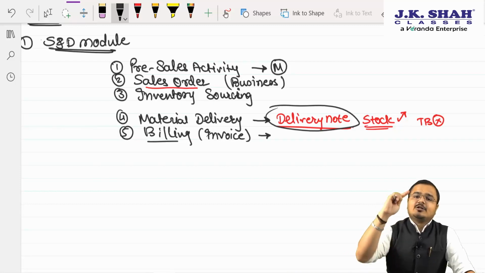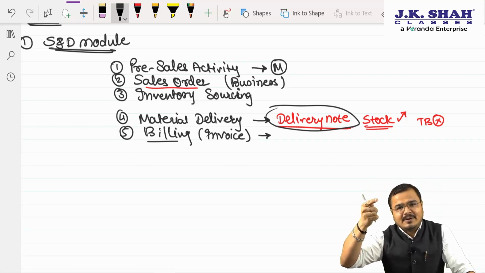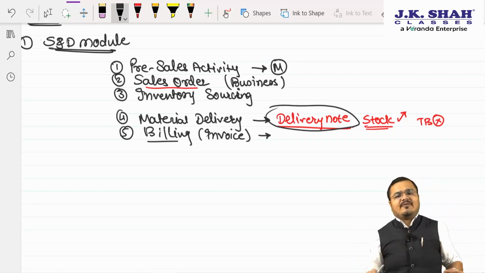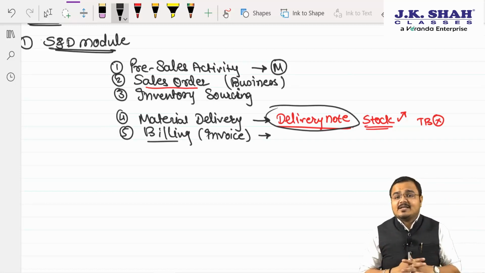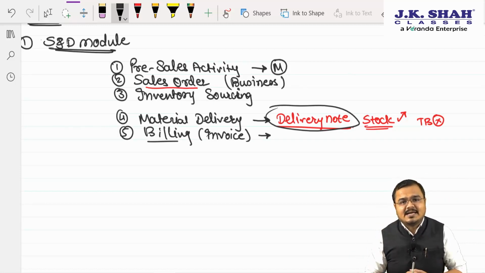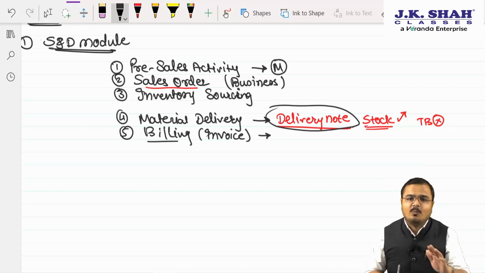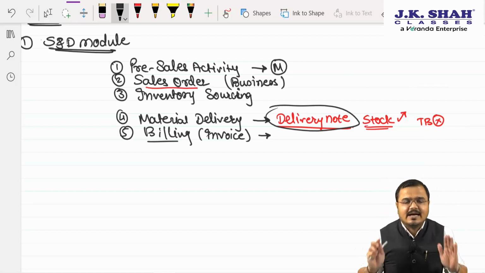Yes, chartered. Now the stock got already affected in case of where? Sir, when we had recorded the delivery note. The stock will not be affected again. But it is all about recording of a financial transaction, yes or no? So will my trial balance get affected, yes or no? Sir, answer is obviously yes. Here your trial balance will get affected.